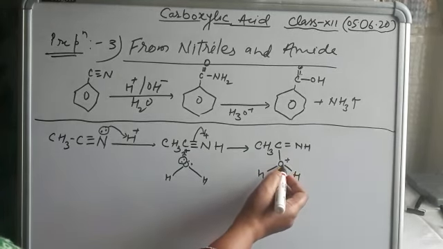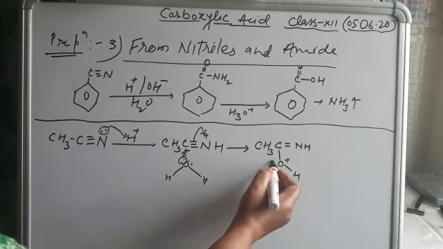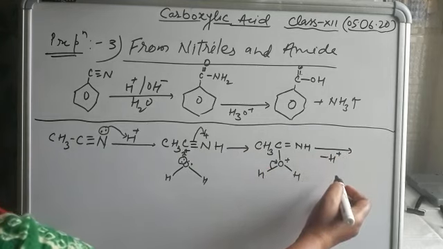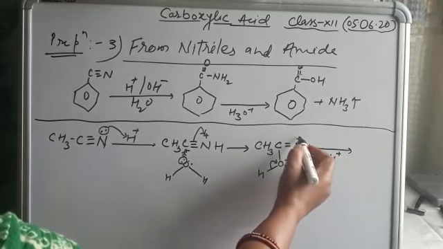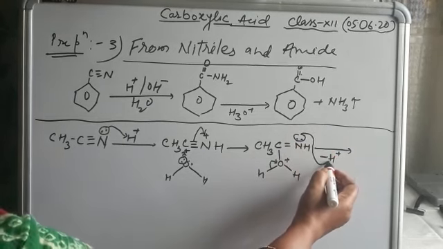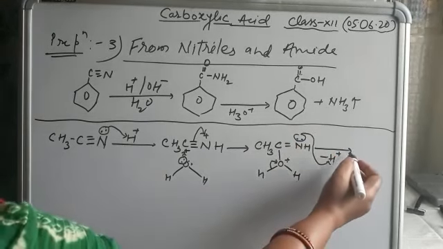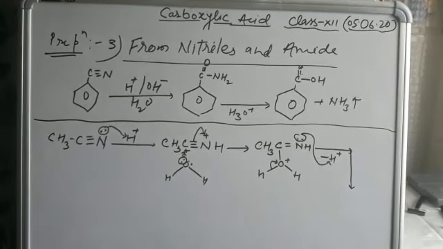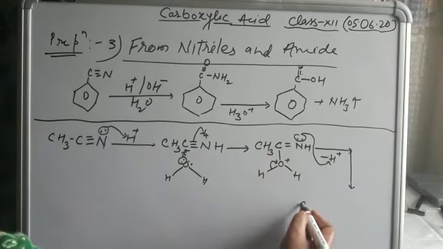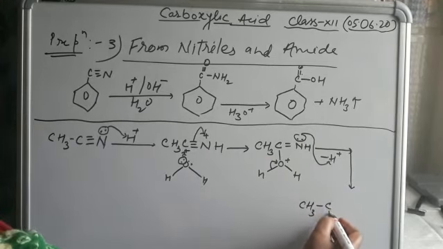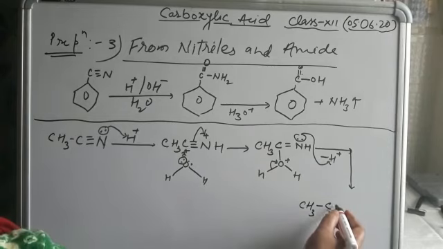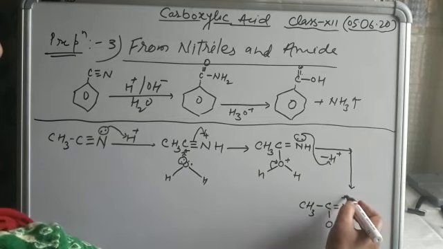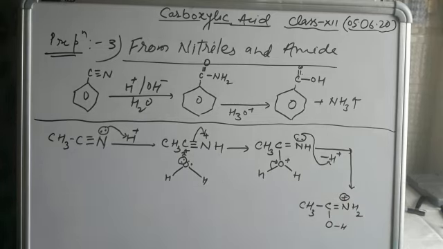When positive charge appears on the oxygen, one H+ is removed from here. This H+ is again taken by the lone pair of nitrogen. Then what happens? See here: CH3, C, attached with OH, here is the double bond and the formation of NH2, and the positive charge appears on the nitrogen again.